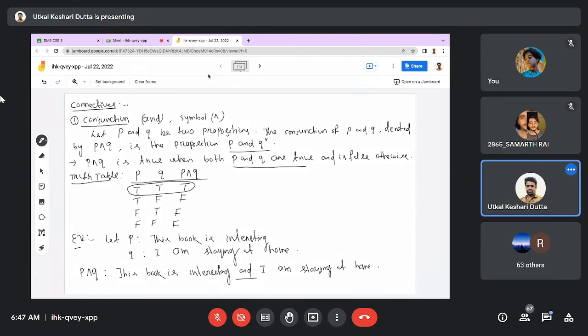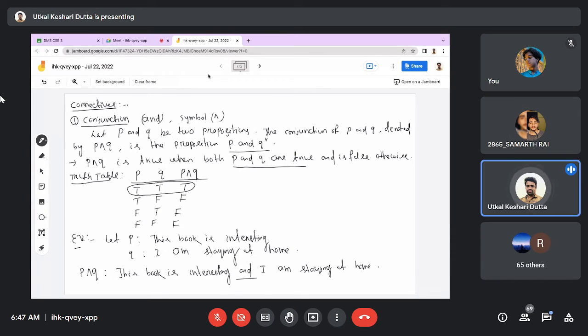Then, sir, if we take that this book is true for one person, it can be false for others. I'm just telling that this book is interesting, and I'm staying at home. So this is a true statement. Then what will be a false statement for the other examples?